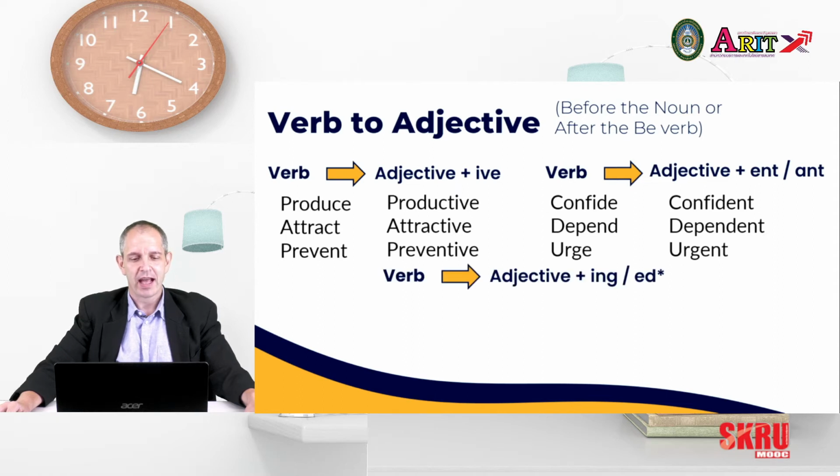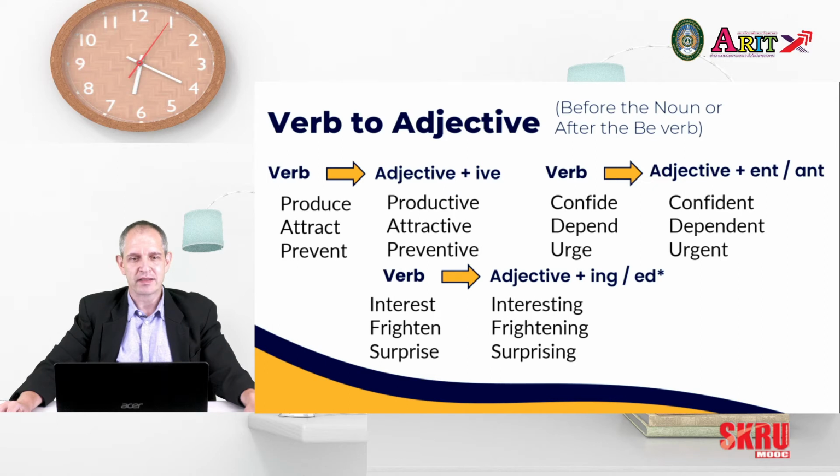Third, we have ing and ed, which we use where the adjectives are more active. So we have interest, frighten, and surprise. So we have interesting, frightening, and surprising.